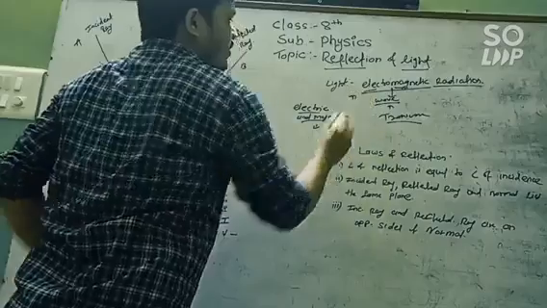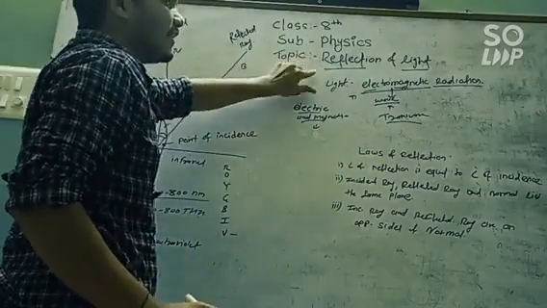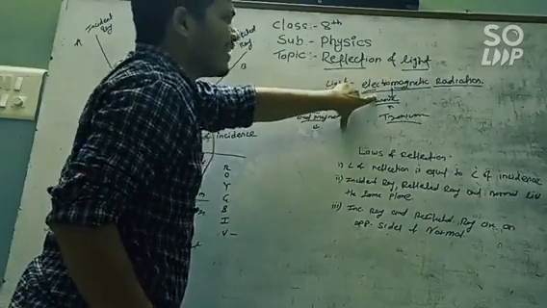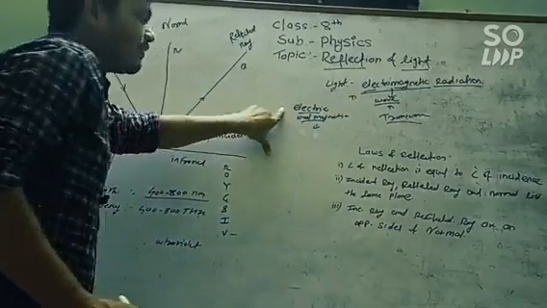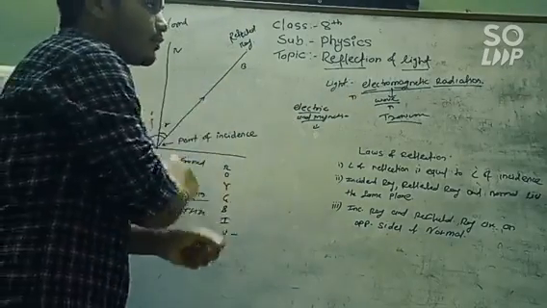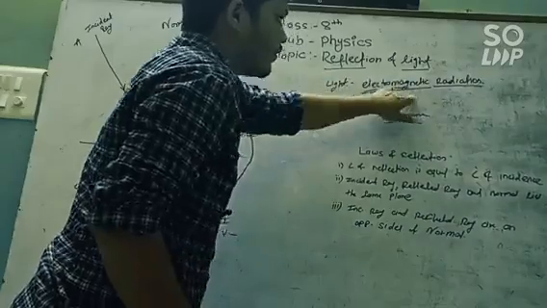Now, this is the basic concept of light. That is, light is electromagnetic radiation. Now, what is electromagnetic radiation? The radiation or the wave in which the electric field and the magnetic field are perpendicular to each other. Now, which type of wave? That is a transverse wave.